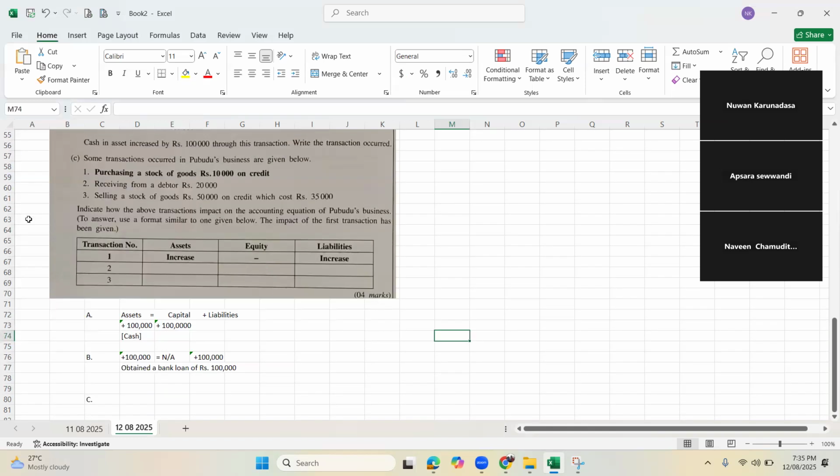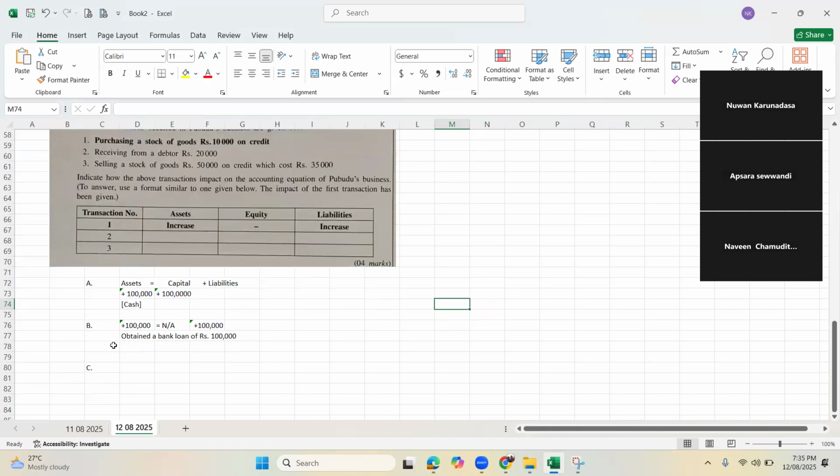They ask you to write whether asset increases or decreases, whether equity has no change, whether liability increases or comes down. We'll have the same format: transaction number, then asset, then equity, then liabilities.